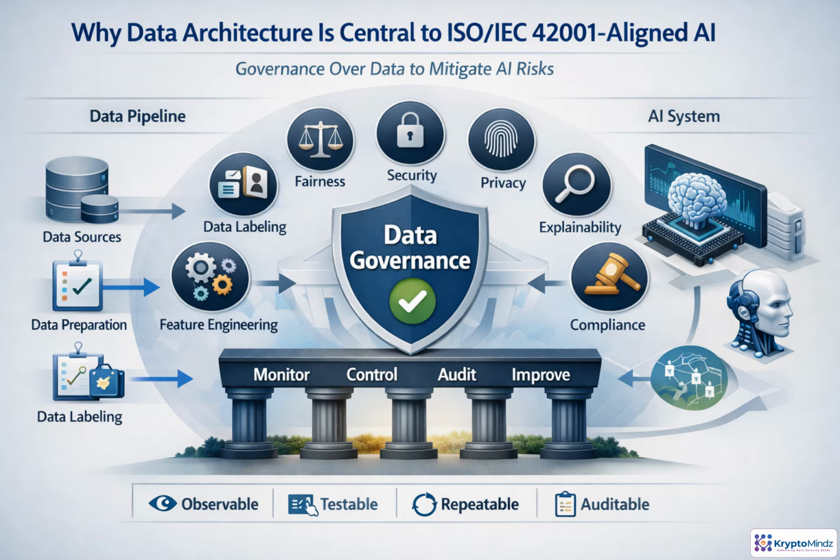In ISO IEC 42001, data architecture is where AI governance becomes practical. Model behavior is shaped long before deployment through sourcing, preparation, labeling, feature engineering, and runtime data. Each step can introduce risks around fairness, privacy, security, explainability, and compliance. That means the architecture must define controls that can be monitored, tested, repeated, and audited. If lineage, access, consent, retention, or quality are unclear, the organization cannot prove control. Strong architecture turns data risk management into evidence, and that evidence is what makes the AI management system credible.